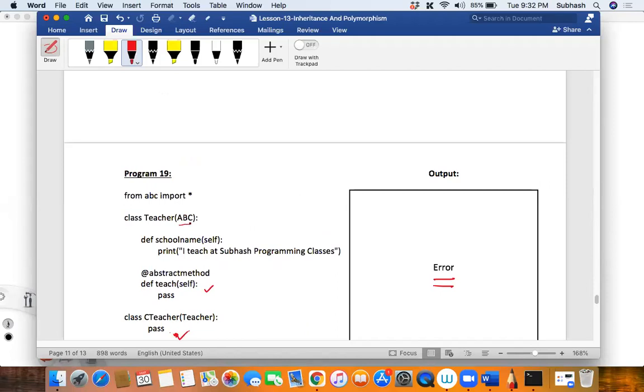The ABC is a class defined in this particular module. That is the reason I'm importing this. Is that clear? Do one thing, just remove this from here and see what error it will give you. So you'll automatically get to know that. So we can directly use import ABC instead. Yeah, you can use it, no problem. I just use it, that's all.